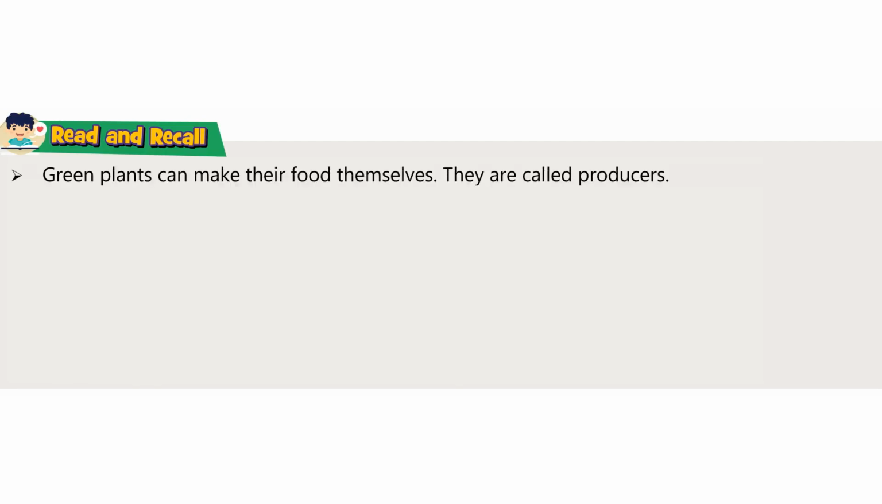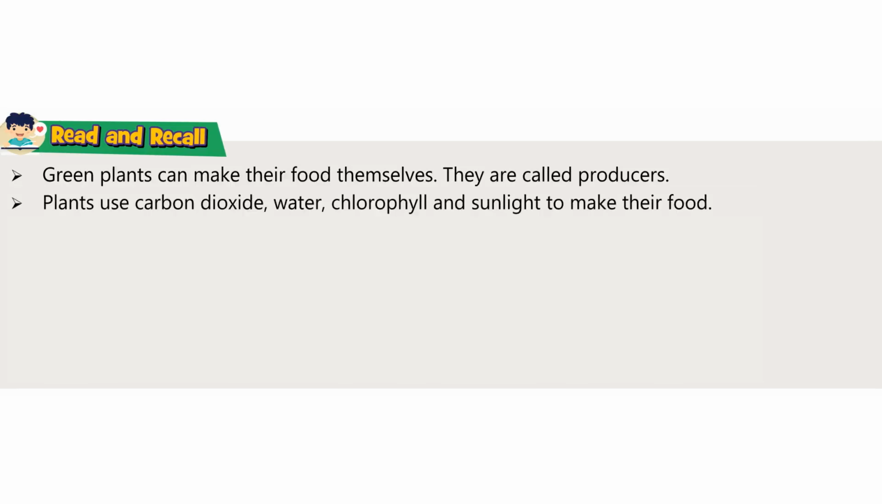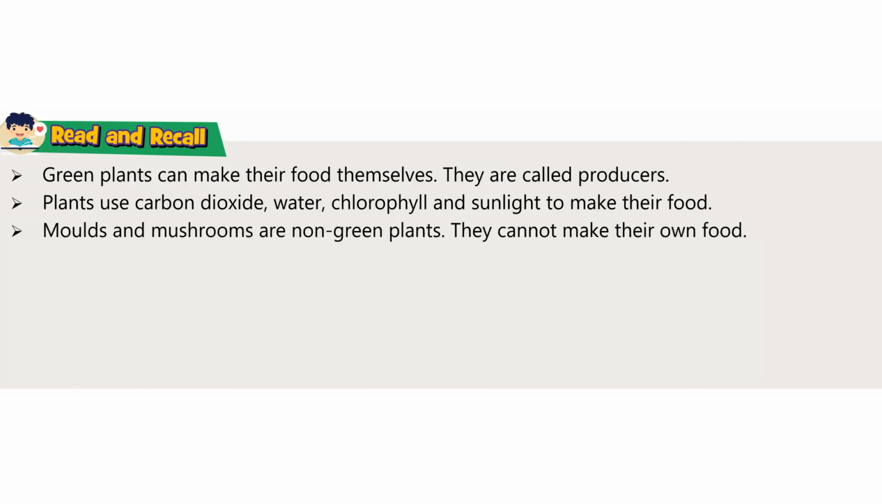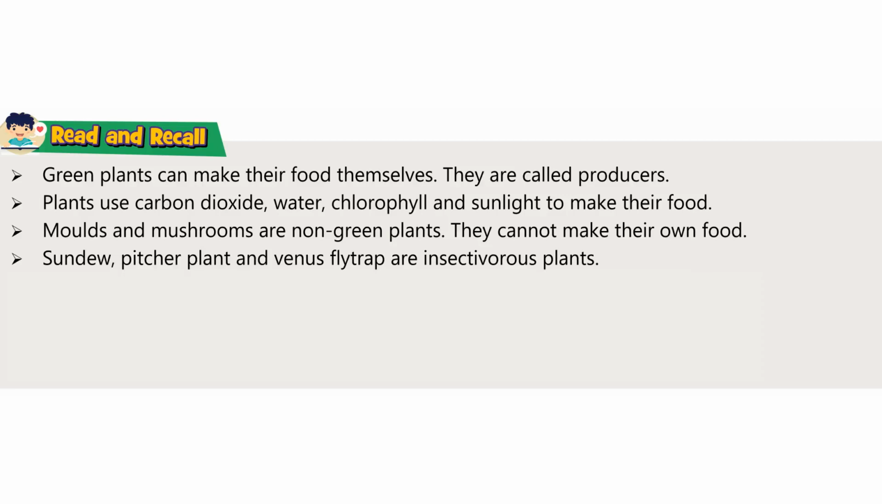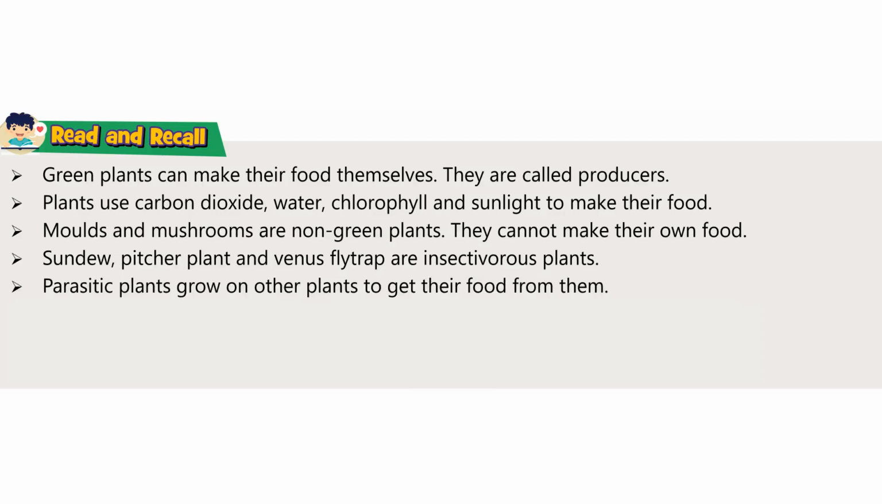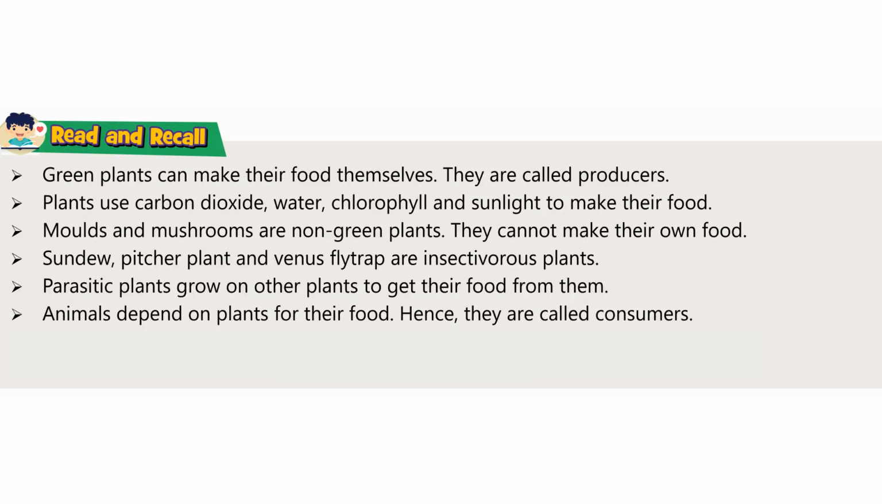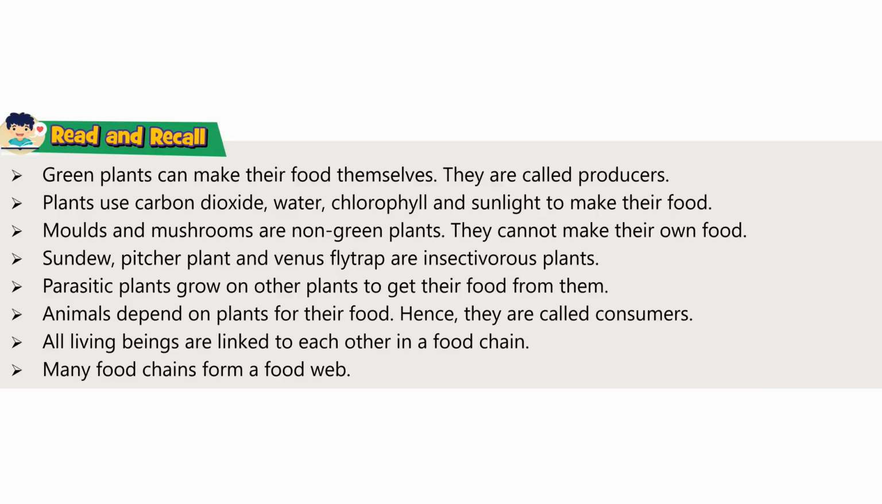Read and recall. Green plants can make their food themselves. They are called producers. Plants use carbon dioxide, water, chlorophyll and sunlight to make their food. Moles and mushrooms are non-green plants. They cannot make their own food. Sundew, pitcher plant and Venus flytrap are insectivorous plants. Parasitic plants grow on other plants to get their food from them. Animals depend on plants for their food. Hence, they are called consumers. All living beings are linked to each other in a food chain. Many food chains form a food web.